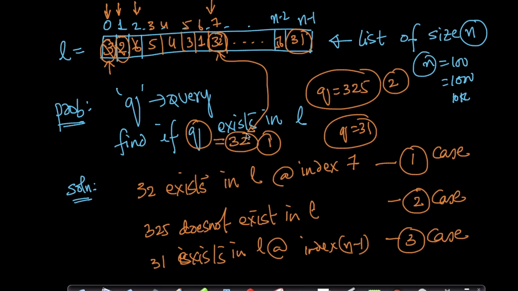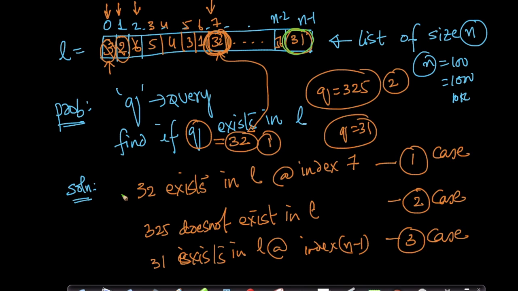There are 3 cases here, right? I've just taken 3 cases. One case where the query point that you wanted exists somewhere in the list. The second case where the query point does not exist in the list itself. The third case where the query point is the last number.